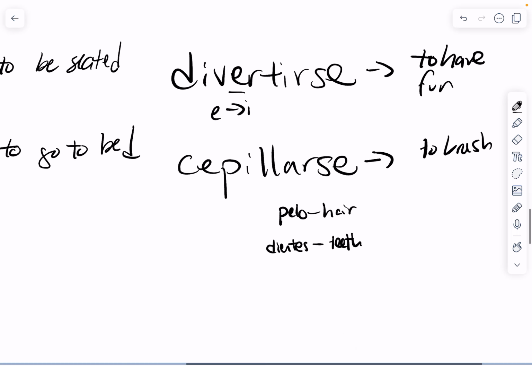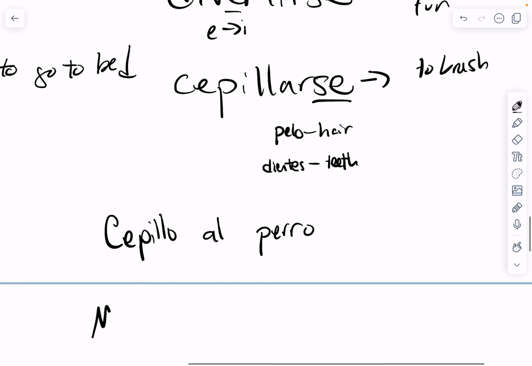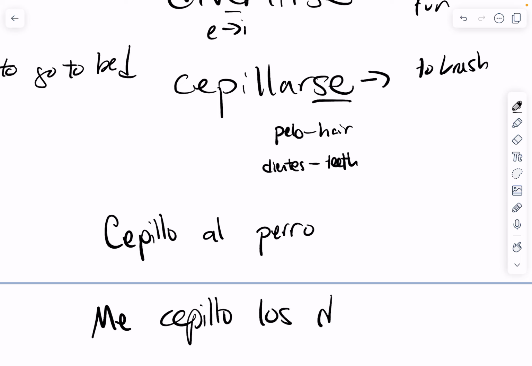But just remember that a lot of these verbs also can be non-reflexive. For example, if I'm brushing my dog, I would just say cepillo al perro, I brush the dog, and that would not be reflexive. Me cepillo los dientes would be reflexive because I'm brushing my own teeth.